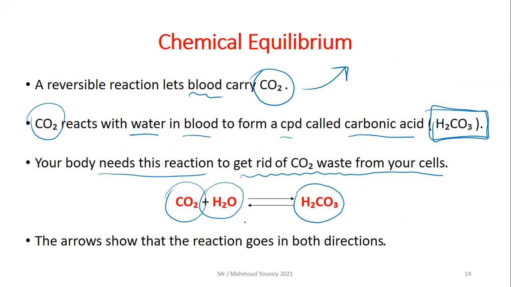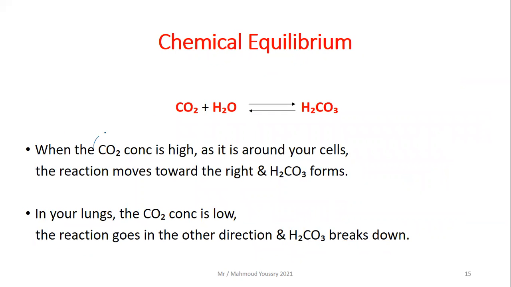Okay, this is great. So this is in the direction of the products. The arrows show that the reaction goes in both directions. Then what? When carbon dioxide concentration is high, as it is around your cells, the reaction moves toward the right, toward the products, and carbonic acid forms. This is around your cells.